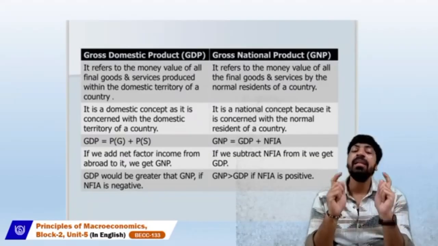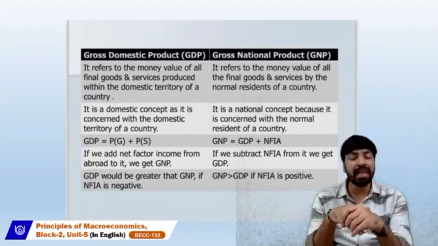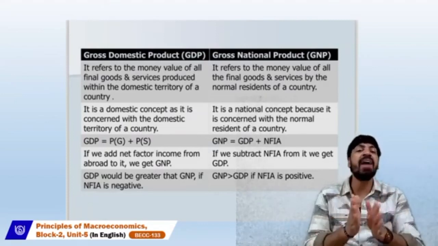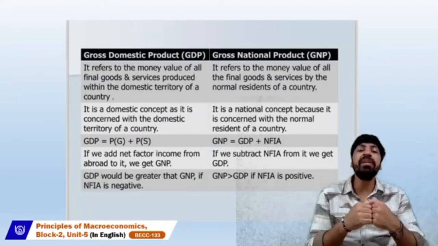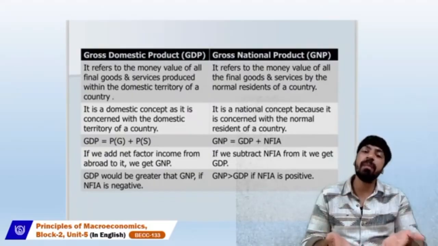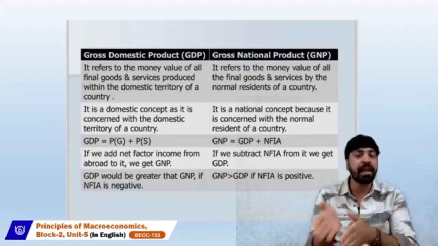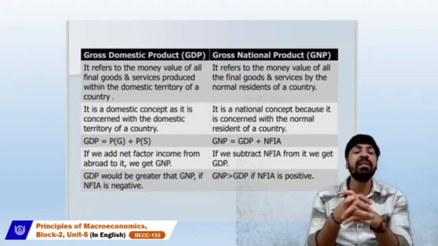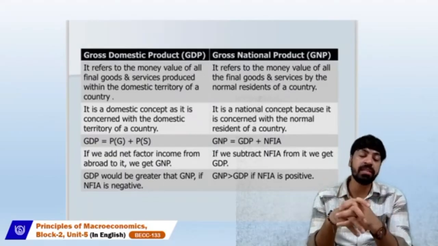That means the NFIA is negative, because in both the concepts, the most important factor that we include is the net factor income from abroad, whether to deduct or add. So that's the main reason to understand this particular sign, that is negative and positive sign.